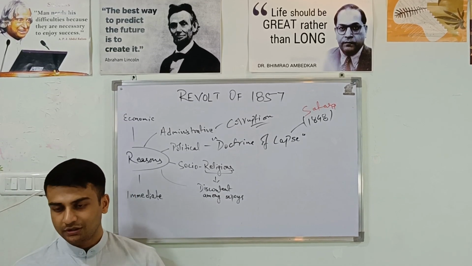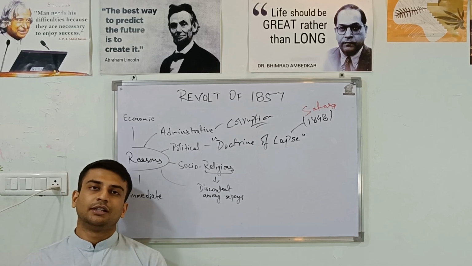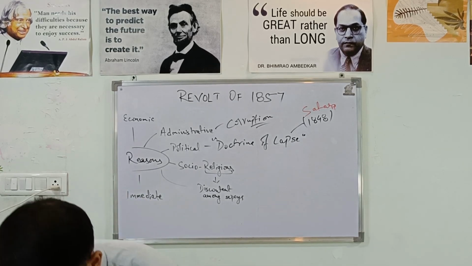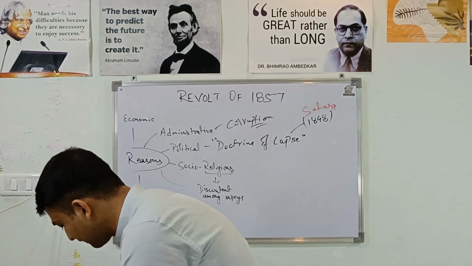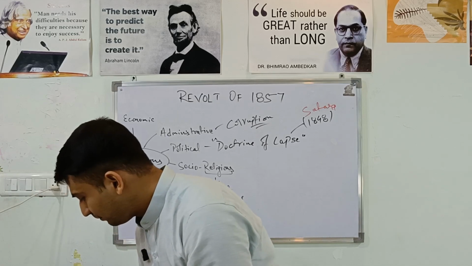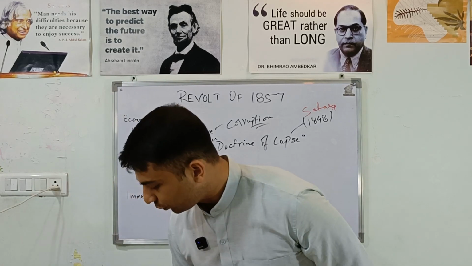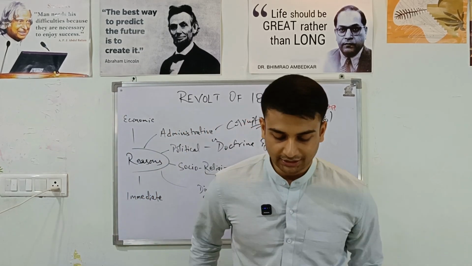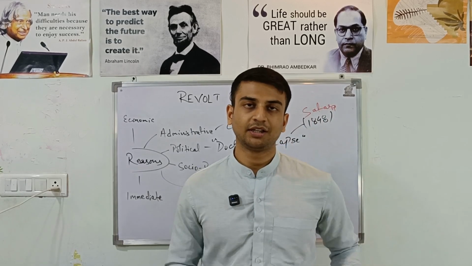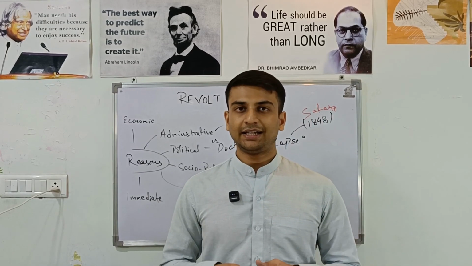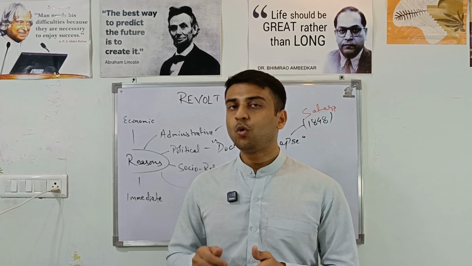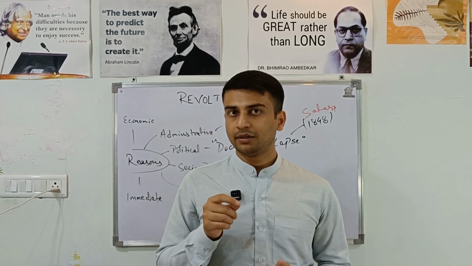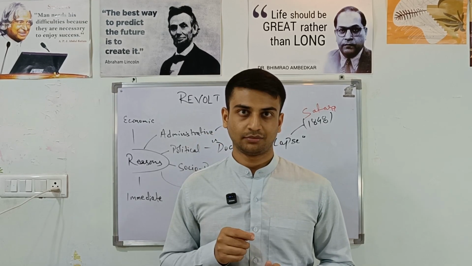And one important or factual kind of thing that was there is, the one who suppressed the revolt in Jhansi, his name was Hugh Rose. And Hugh Rose said about Jhansi ki Rani, as a tribute or whatever you consider it, that here lies the woman who was the only man among the rebels.